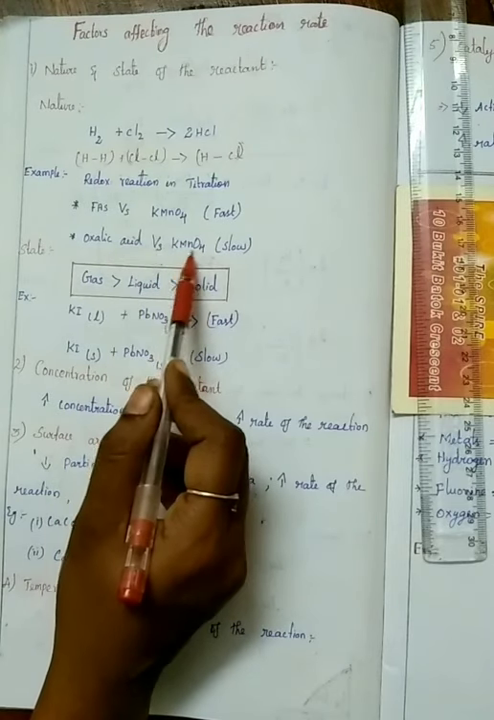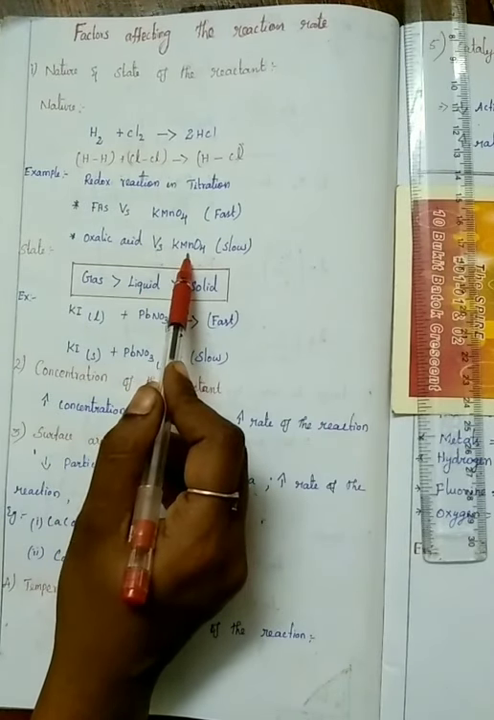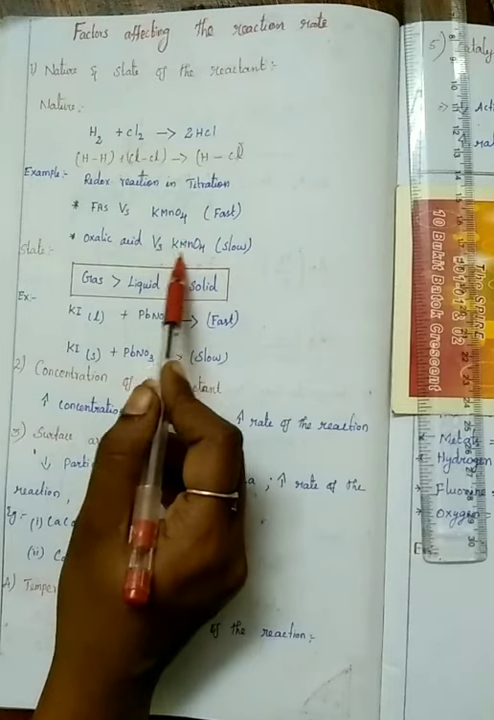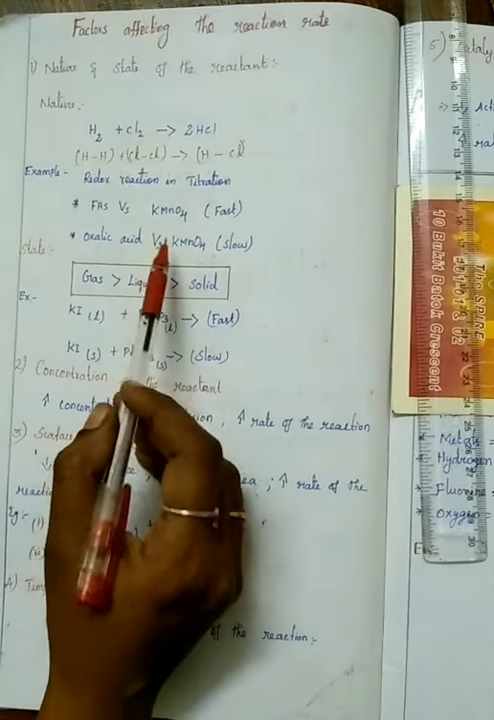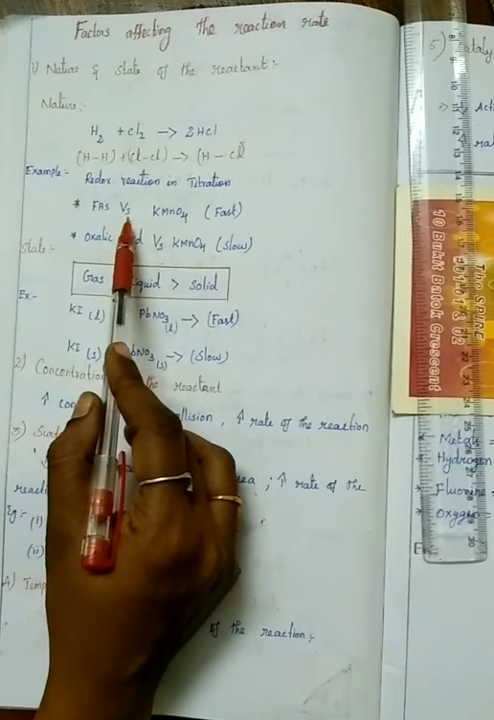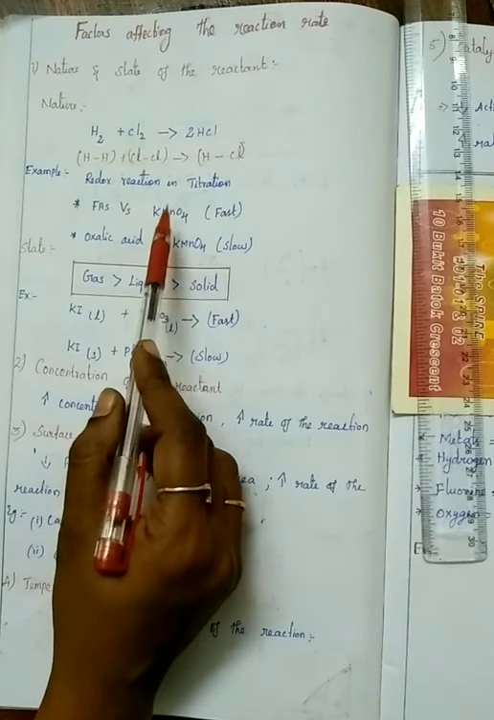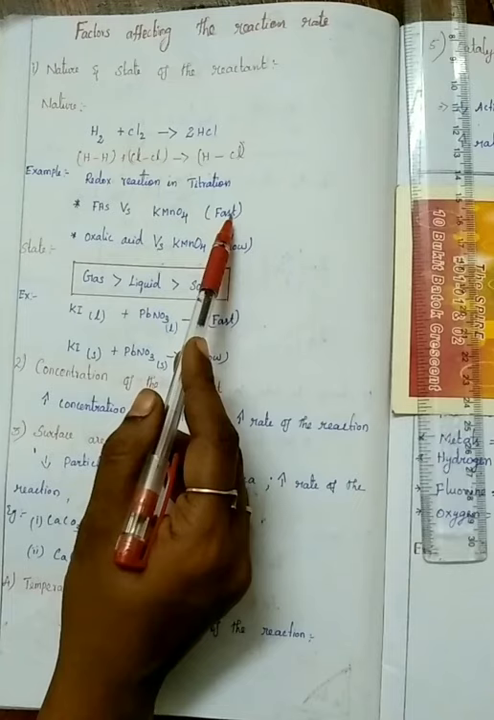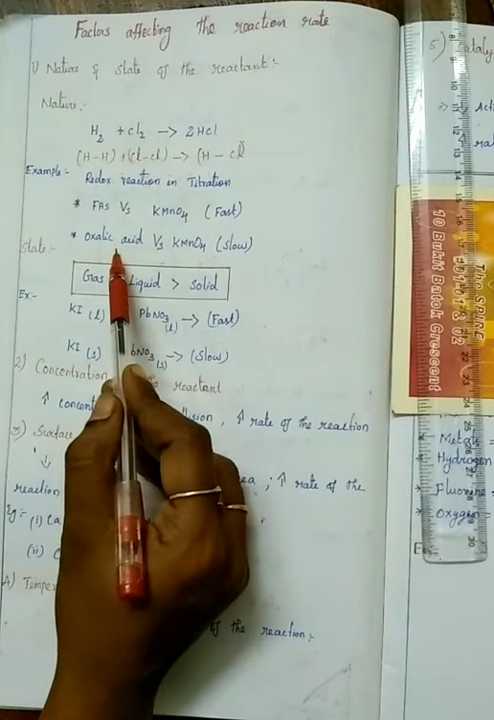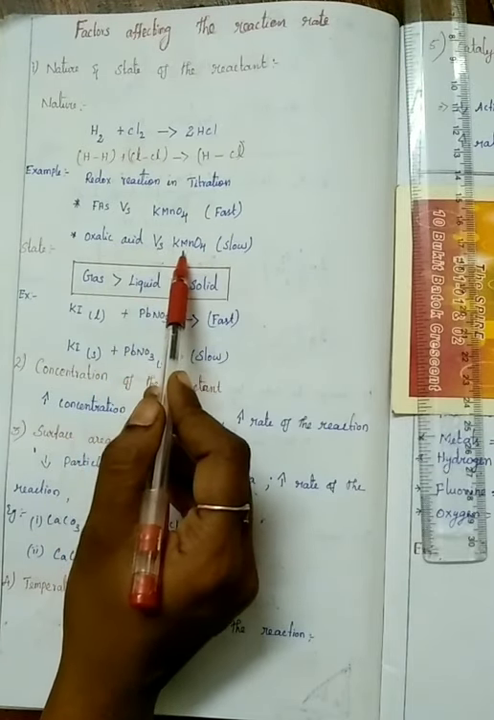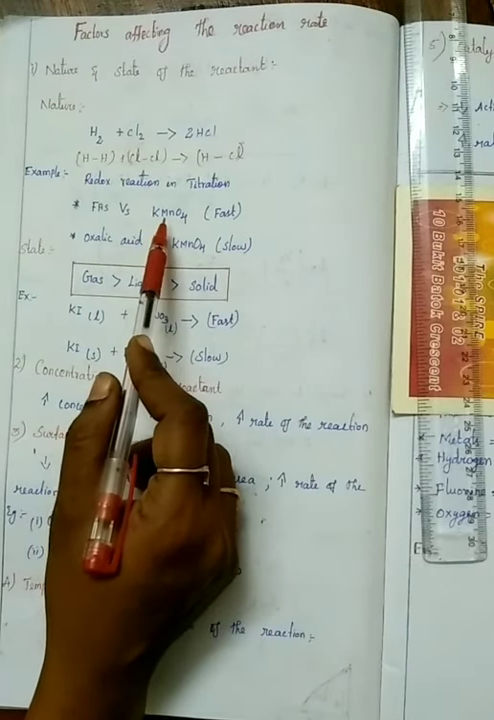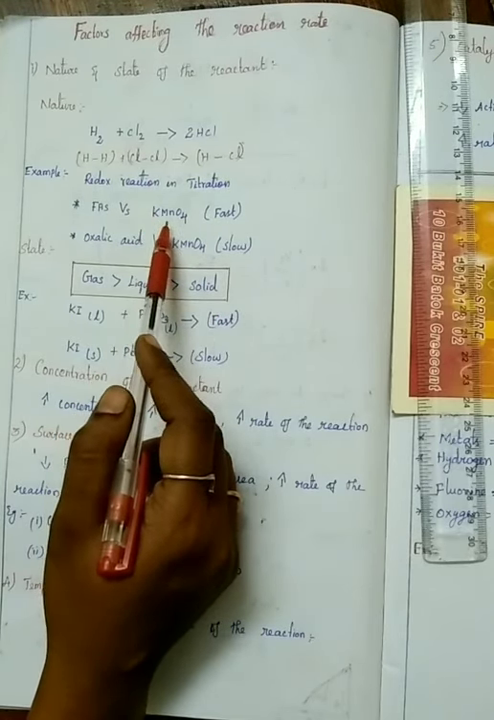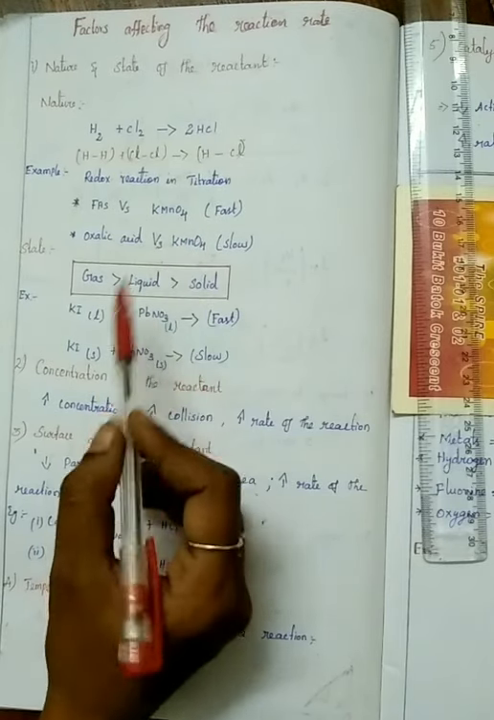For the reaction of oxalic acid versus KMnO4, we have to heat the solution, but here heating is not needed. So the ferrous ammonium sulfate versus KMnO4 reaction will be fast. At the same time, the oxalic acid versus KMnO4 reaction is slow. This is because of the nature of the bonds of the reactants.